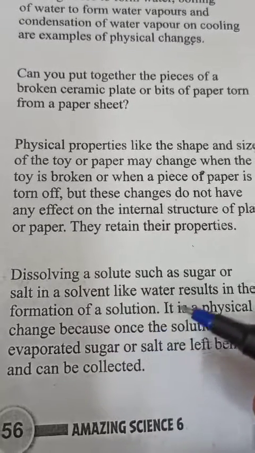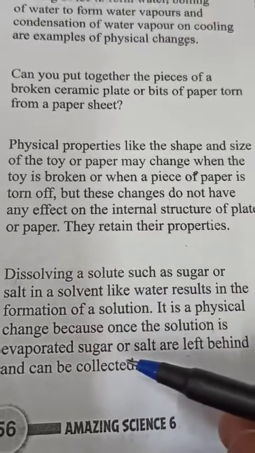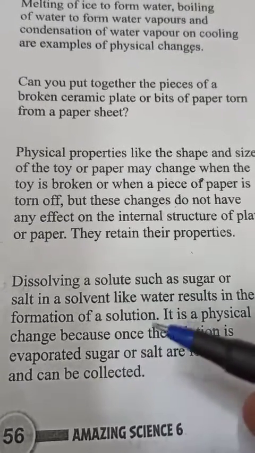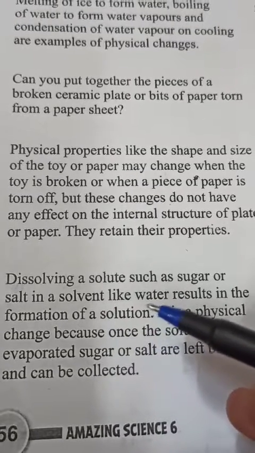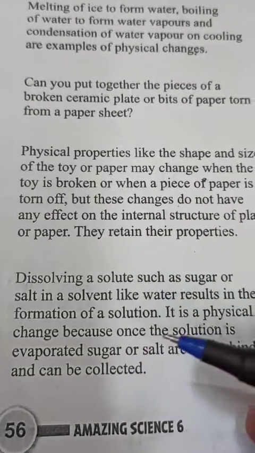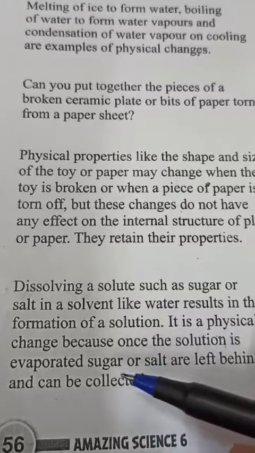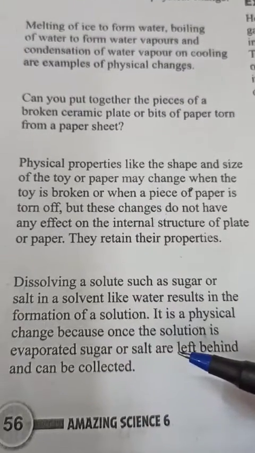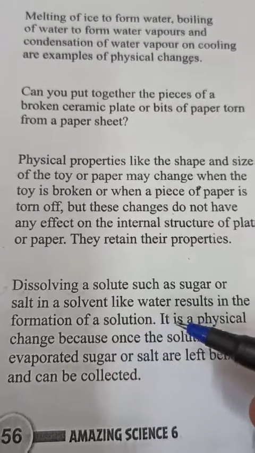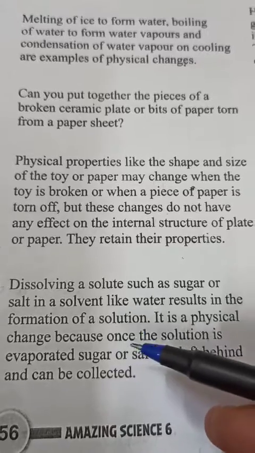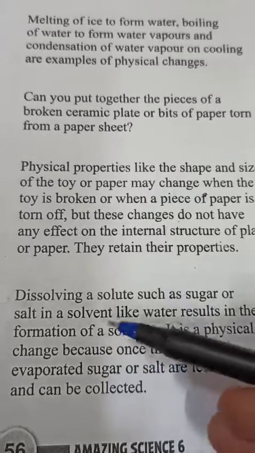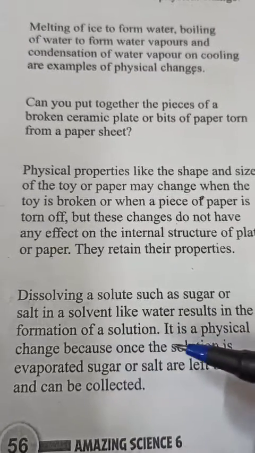If we put a slanting lid over our utensil, we can collect the evaporated vapors as water, and we can collect salt and sugar also in this process. So there is no change in their internal properties, or their chemical structure. That's why this kind of change comes under physical change.